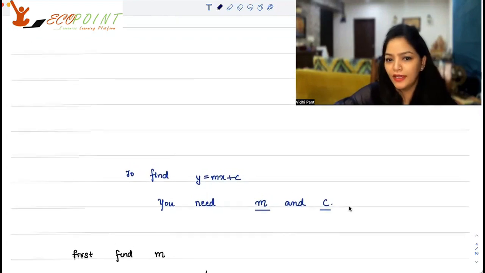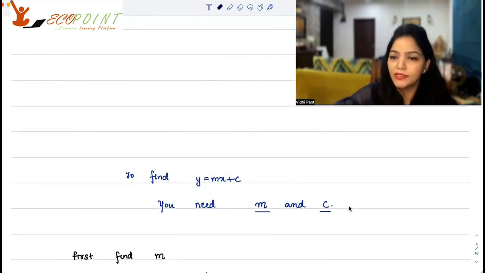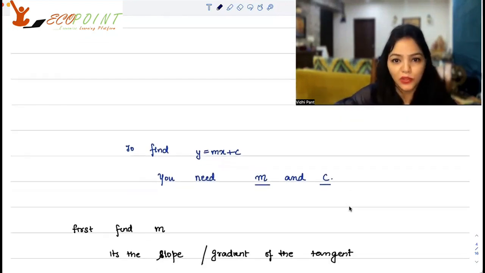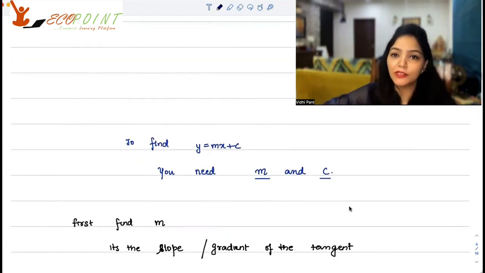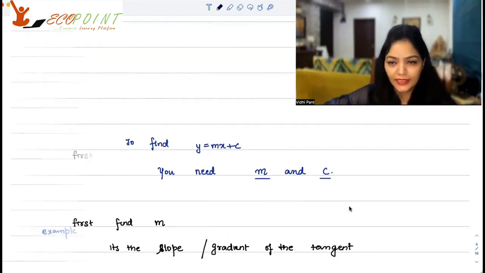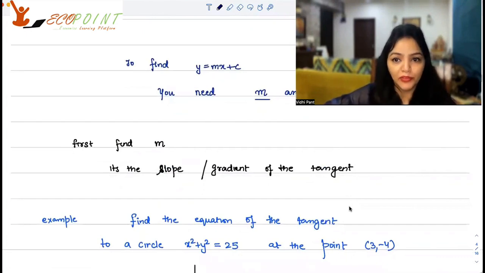Let's first find m. We know that we are dealing with a circle here. So we will have an equation of a circle, and m is the slope of the tangent, right? Let me take an example so that it will be more clear to us, instead of giving you just a general case.